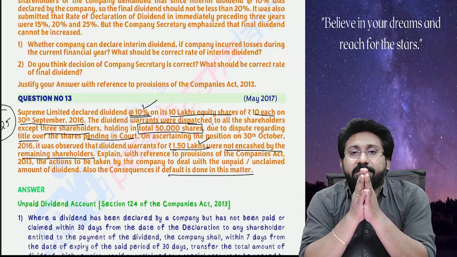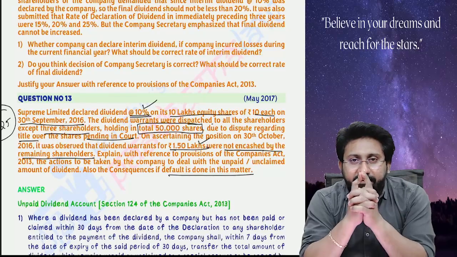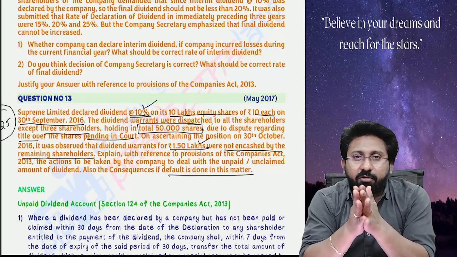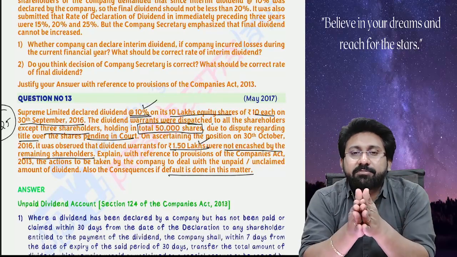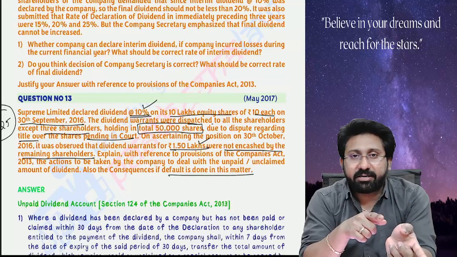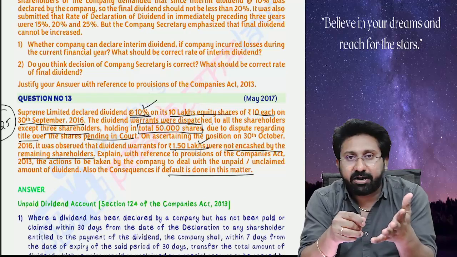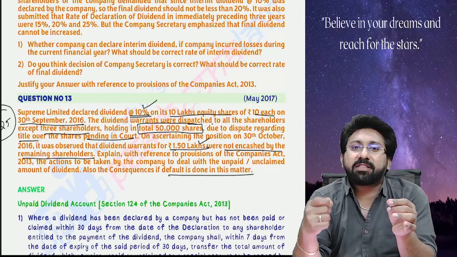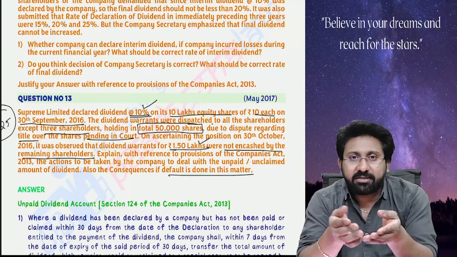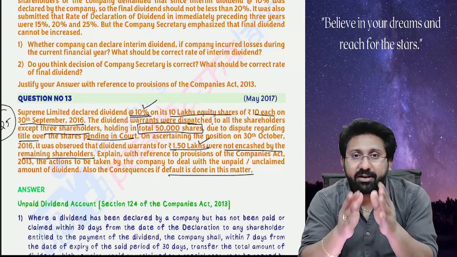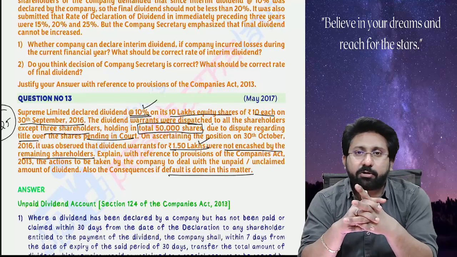There is a section, section number 127, which says that whenever a dividend is declared, the amount of dividend declared will become a liability to the company. Therefore, the company has to transfer the dividend to the respective accounts of the registered shareholders or dispatch dividend warrants. A dividend warrant is also like a dividend, but they can transfer the dividend warrant to someone else, they can gift it also. So either pay the dividend or dispatch the dividend warrants within a period of 30 days from the date of declaration of dividend. Within 30 days you have to dispatch all the dividend warrants or pay the dividend to the respective accounts.